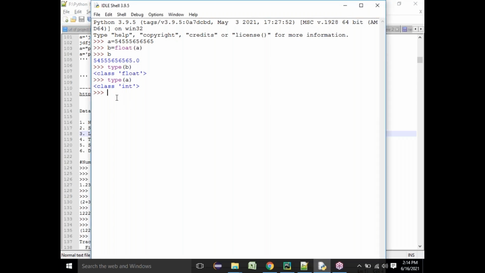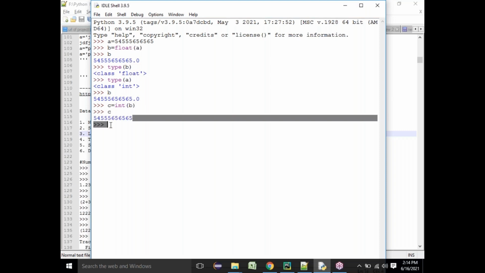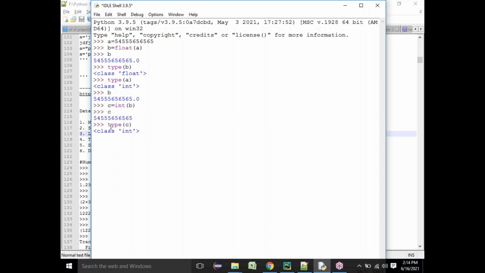Suppose b is a float variable. Now I can also say c equal to int of b, an int of a float variable. If I print c, I will get my integer again. What is the type of c? c becomes an integer again. So you should understand what is happening here. I converted an integer into a float, and in reverse I converted a float to an integer.